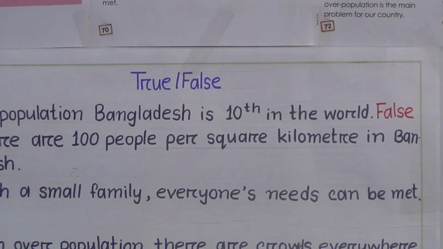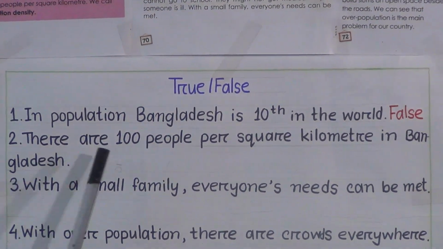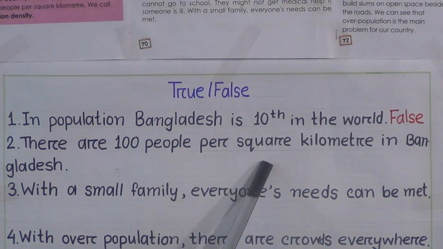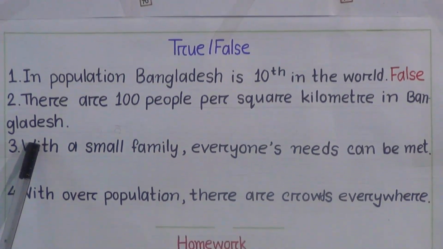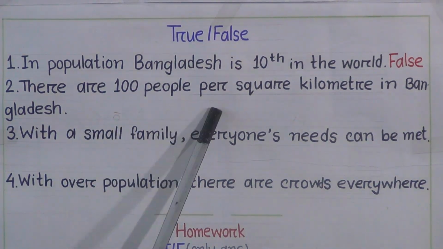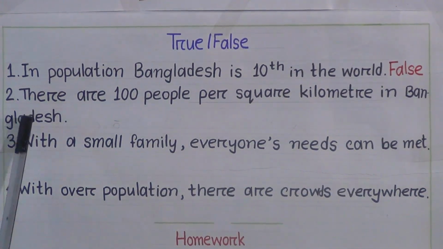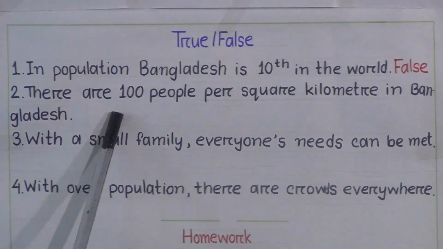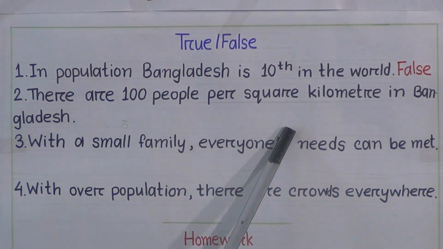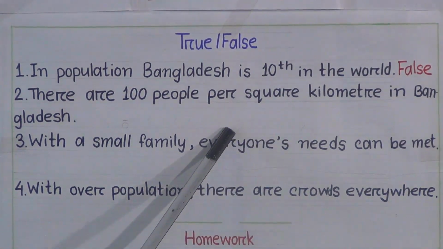False. Number 2. There are 100 people per square kilometer in Bangladesh. Is it true or false? Okay, I hope you know the answer because we have already read the chapter and lesson 1.